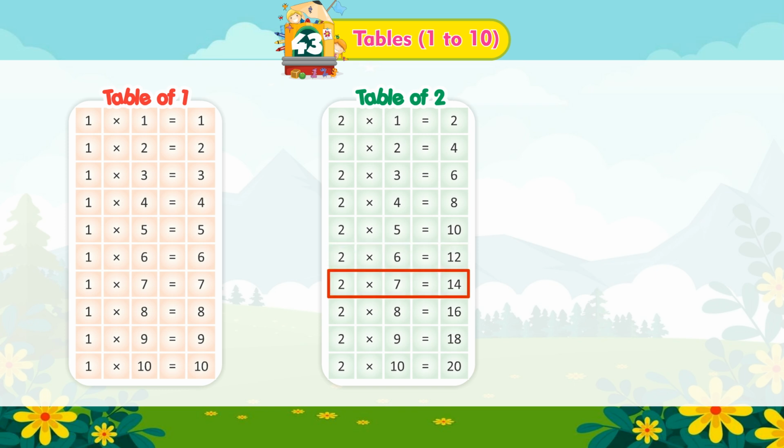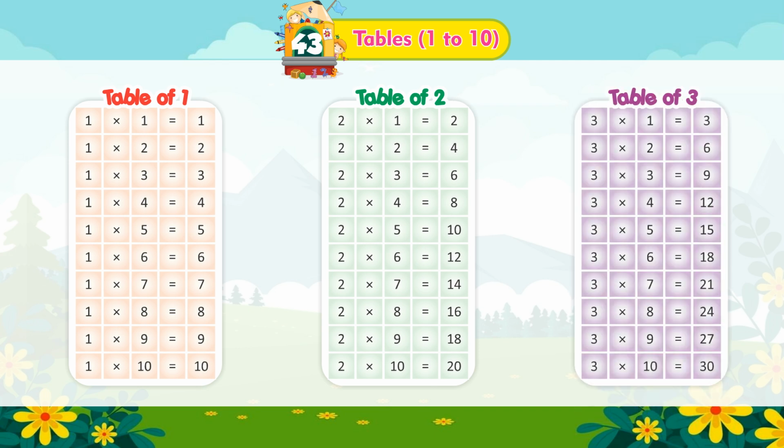2 multiplied by 7 is equal to 14. 2 multiplied by 8 is equal to 16. 2 multiplied by 9 is equal to 18. 2 multiplied by 10 is equal to 20.